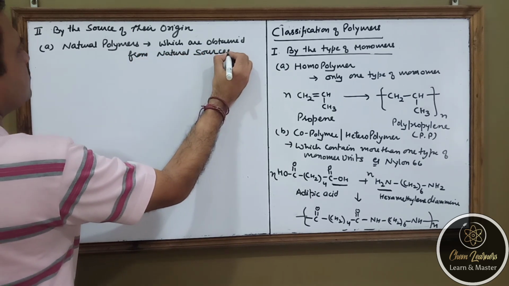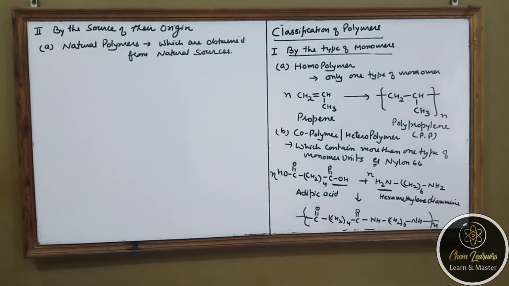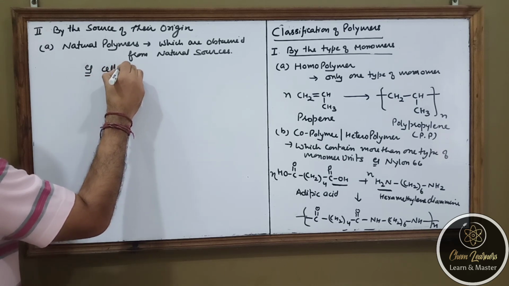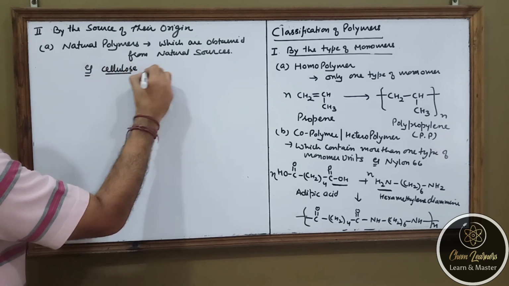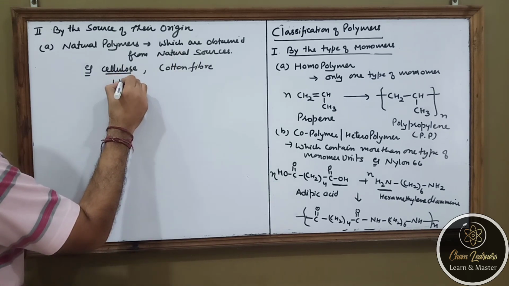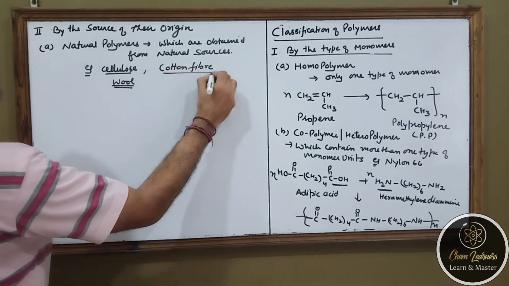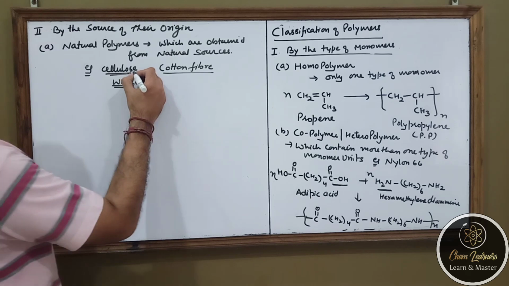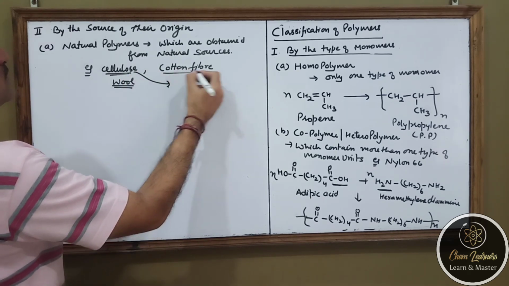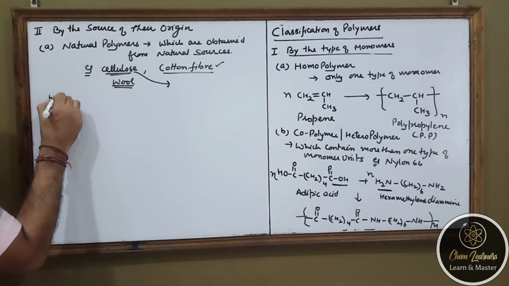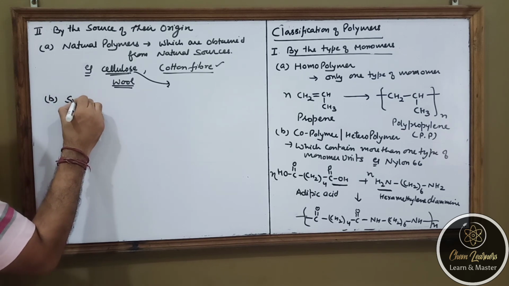So those polymers which are obtained from natural sources are known as natural polymers, and the most common examples are cellulose, cotton fiber, wool. All these are polymeric molecules and they contain cellulose. Cellulose is found in the cotton fiber and is obtained for making thread, and they are natural polymers. Now, second comes synthetic polymer.